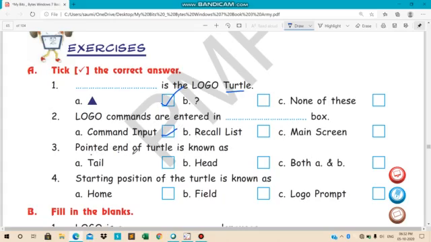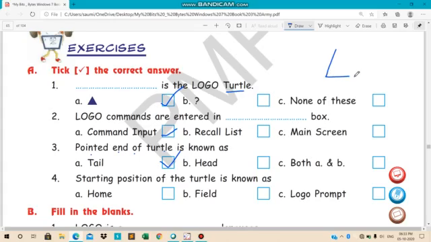Next, the pointed end of the turtle is known as the tail, and the wider end is known as the head.